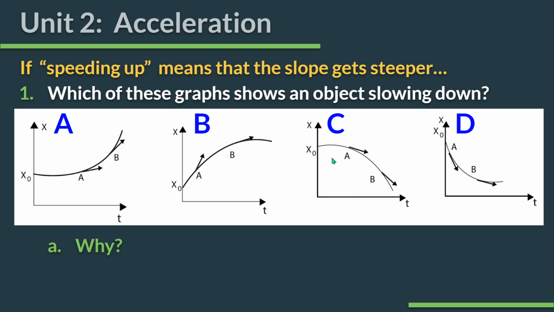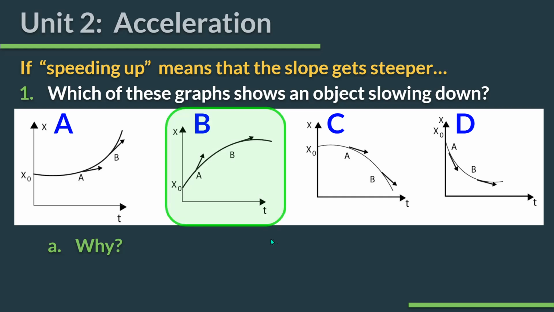B. Yeah, B. Look at B. The slope starts out steep, but up here it's almost flat. Okay, and so if it gets flatter, more horizontal, that means it's slowing down. So any graph that gets more horizontal is going to be slowing down. B slows down. Does anything else up here show slowing down? D. B and D both show an object slowing down. Okay, B is an object that is moving forward and slowing down, and I know that because forward means positive slope. So it's moving forward, but slows down. D shows an object moving backward and slowing down. Okay, but both of them show an object slowing down.